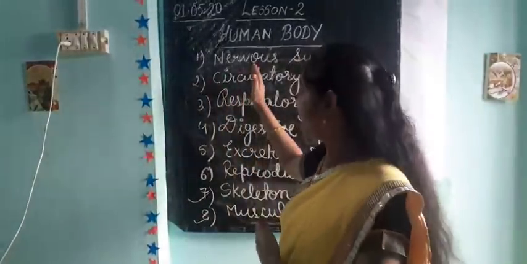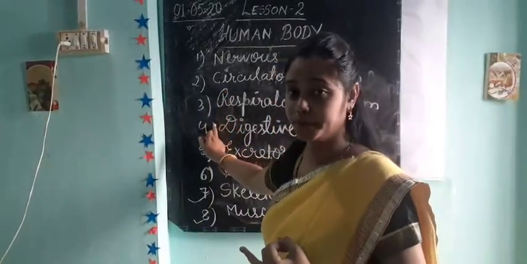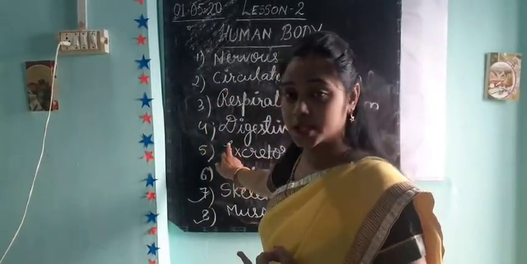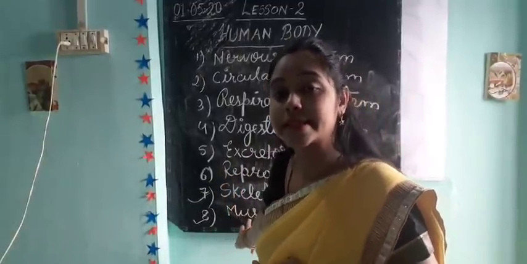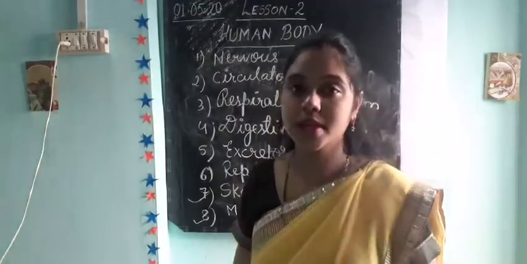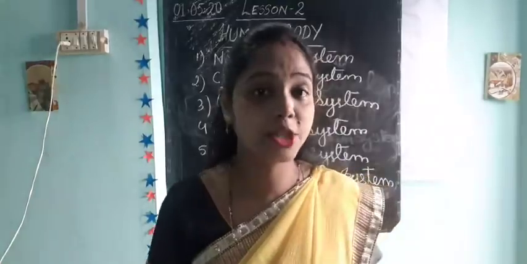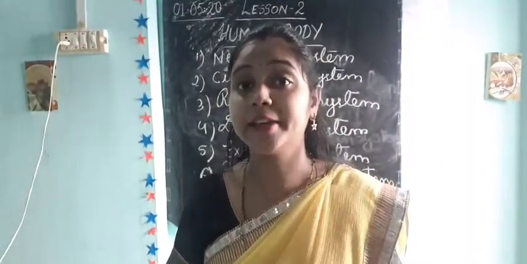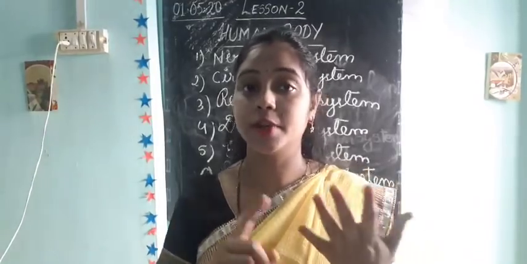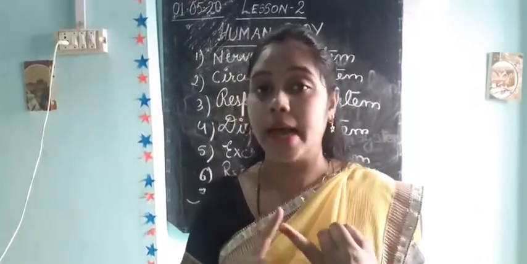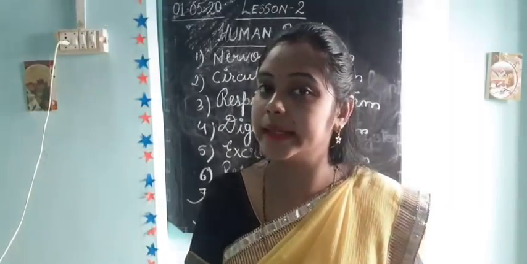There are 8 organ systems: nervous system, circulatory system, respiratory system, digestive system, excretory system, reproductive system, skeletal system, and muscular system. These are about the systems. And what we have studied just now are 5 internal organs: the brain, heart, stomach, intestine, and kidney.